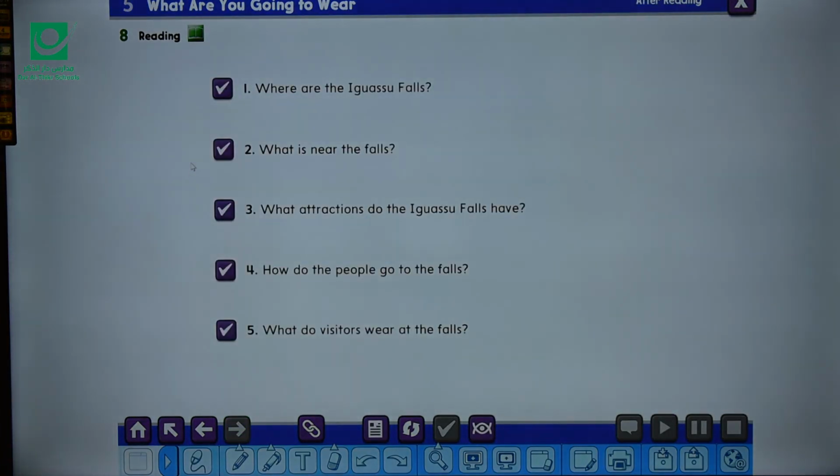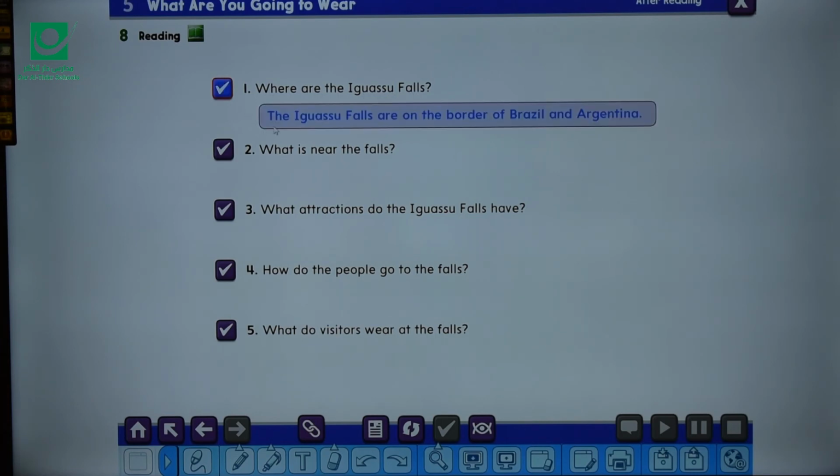Here we have some questions. Question number 1. Where are the Iguazu Falls? Exactly. They are on the border of Brazil and Argentina. Next, what is near the falls? Yes, the town of Foz do Iguaçu is near the falls.